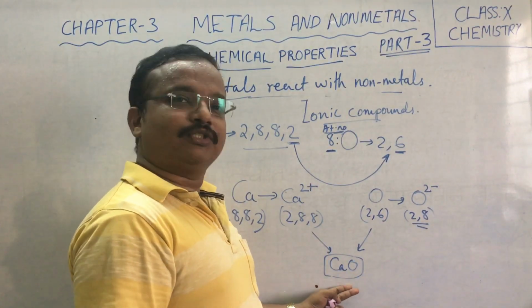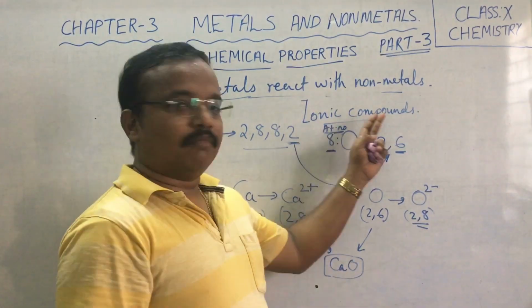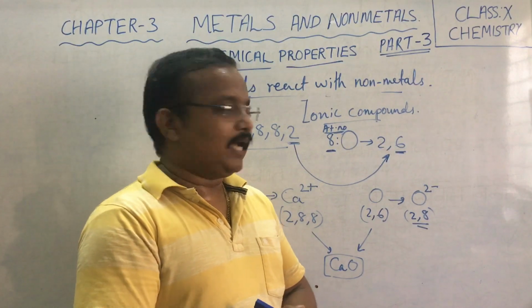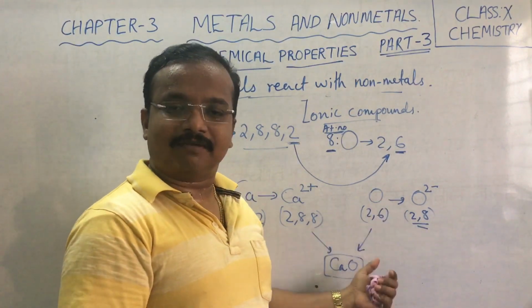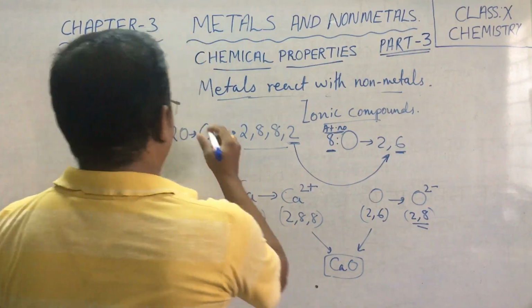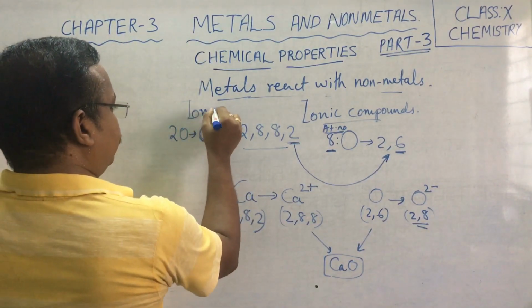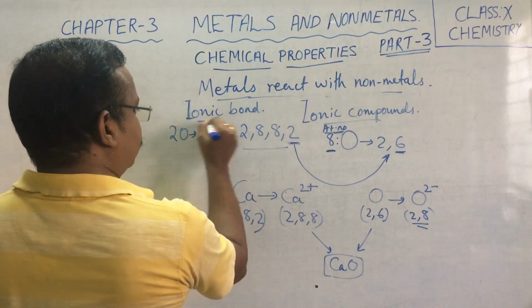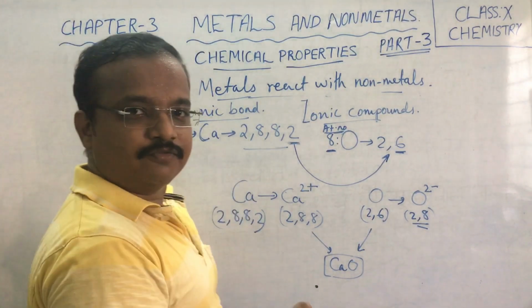Through this electrostatic bond, ionic compounds are formed, and the bond between these atoms is called an ionic bond.